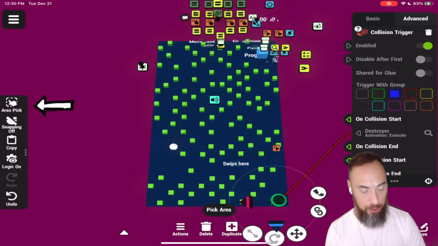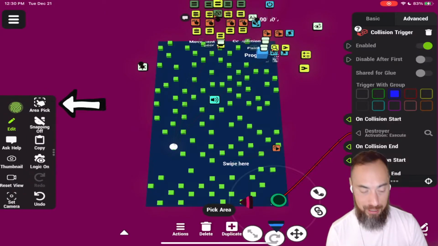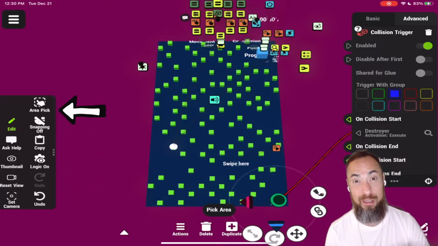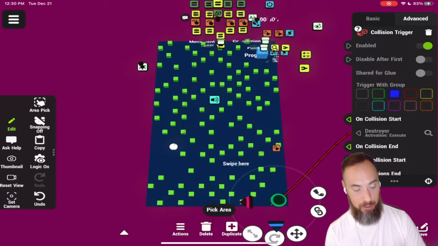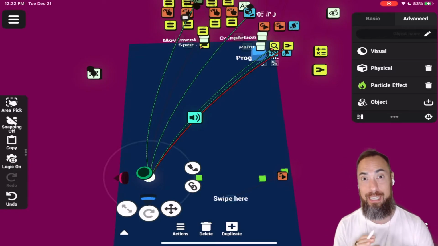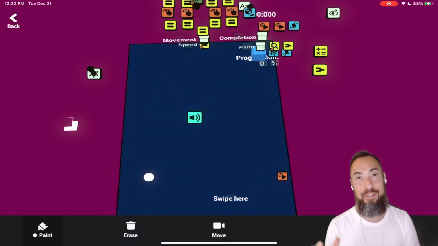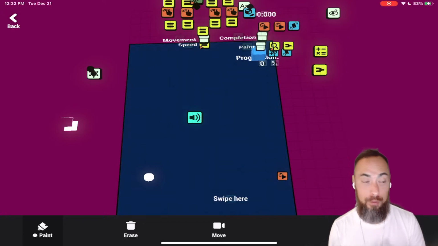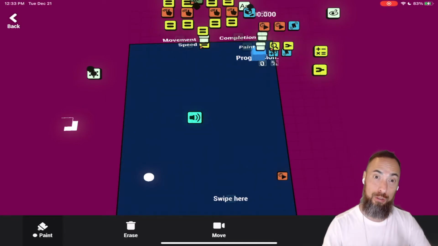A good tool to use is the area pick selection to the left. This is the side toolbar that you can customize on your own. Now that the map is cleared, let's start drawing in the maze. There's an infinite way to create the levels. You can plan ahead, draw out the levels on a sketchbook or post-it note, and then create those levels.